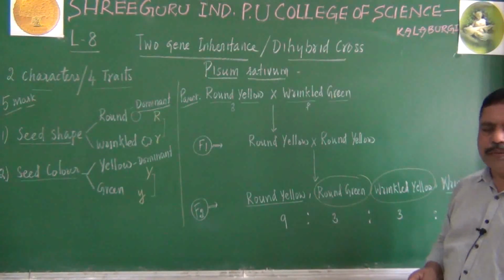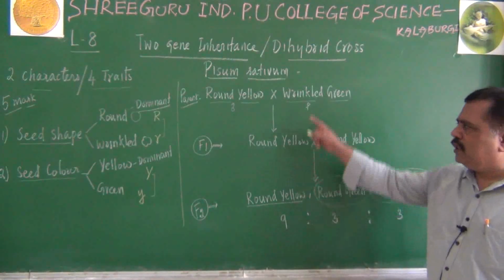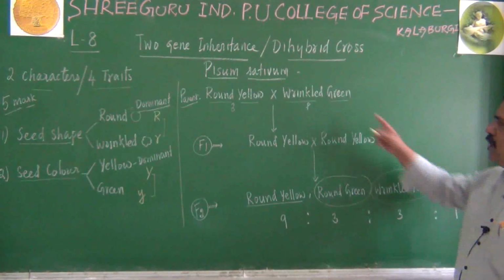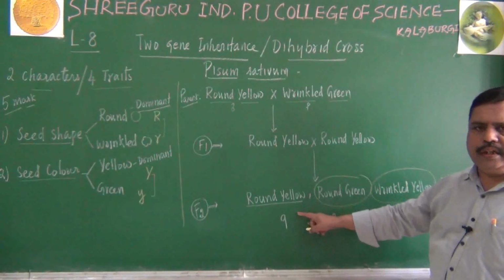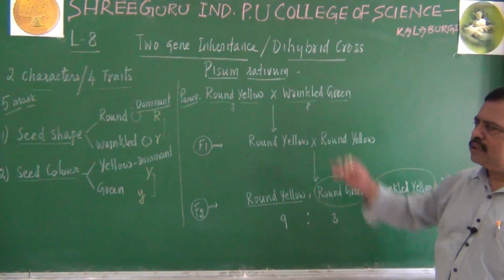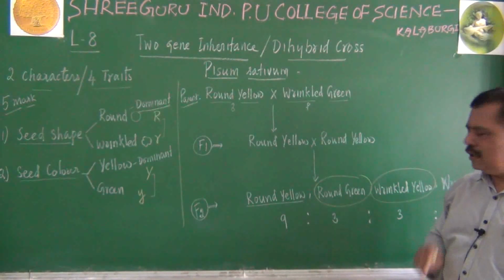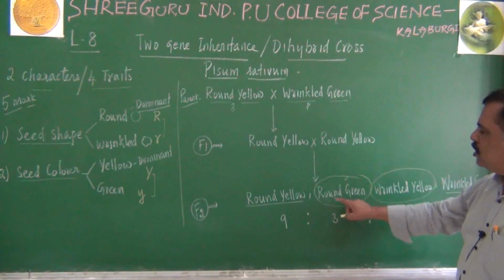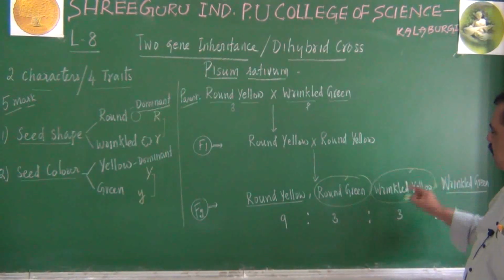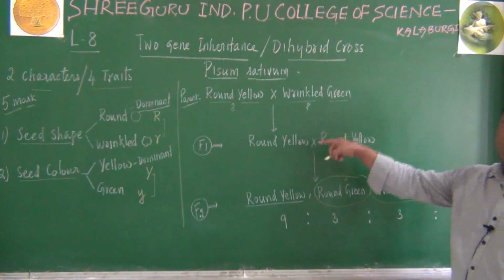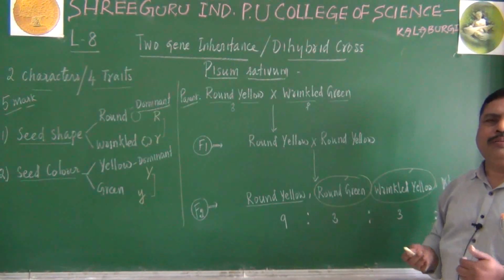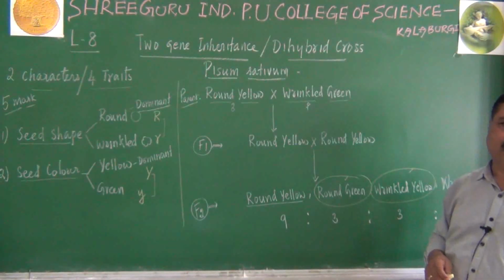Are you understanding this point? Round yellow was taken, wrinkled green was taken. They reappeared in the F2 generation, just like in a monohybrid cross. But there was no question of round green and wrinkled yellow anywhere in the parents. Then how did a new character start to appear?